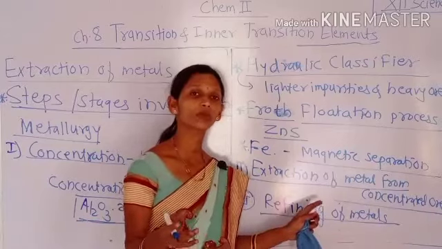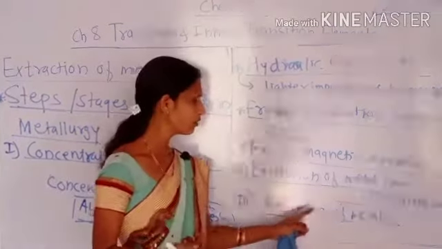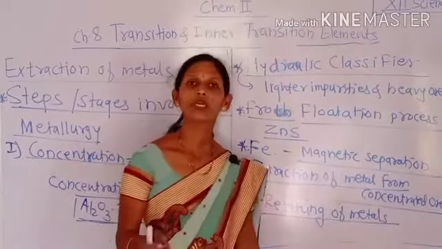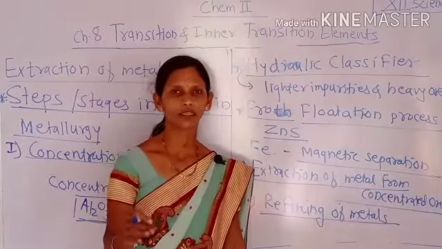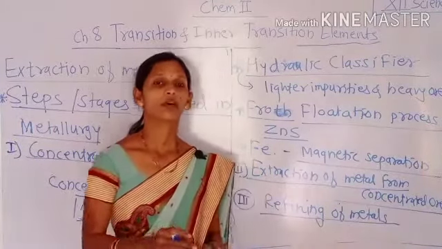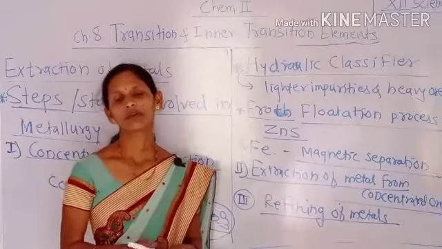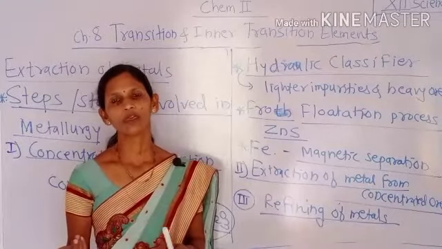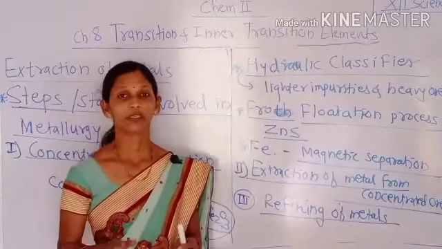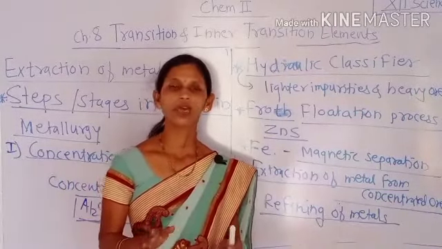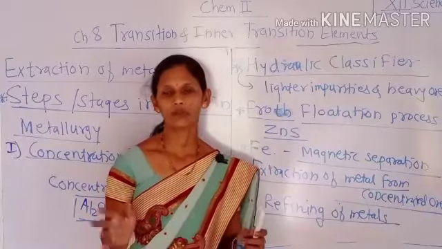These are the different processes used for the refining of metal to remove impurities like carbon, silicon, arsenic, etc. Then once the metal gets purified, it is used for different purposes. That is the detail about the metallurgical process.